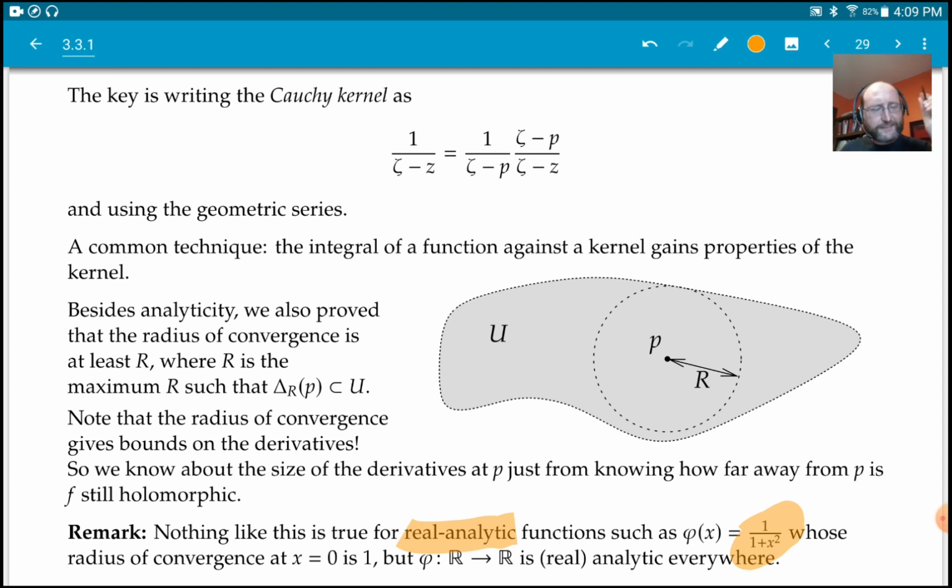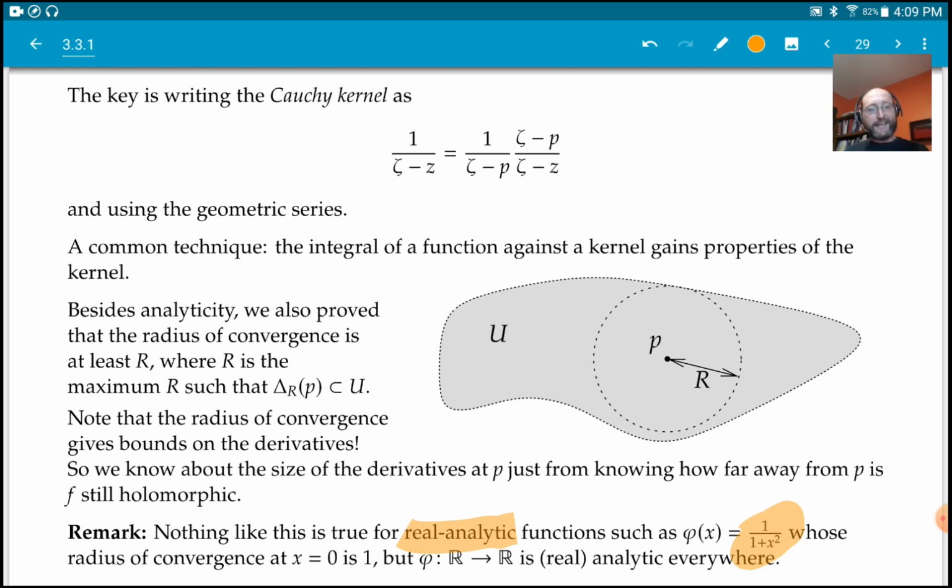one thing that you could notice is that I could just plug in complex numbers for x. Could just replace the x by a z, right? And if you plug in complex numbers, you get a nice holomorphic function. Well, not quite everywhere. It's not holomorphic at i and minus i.